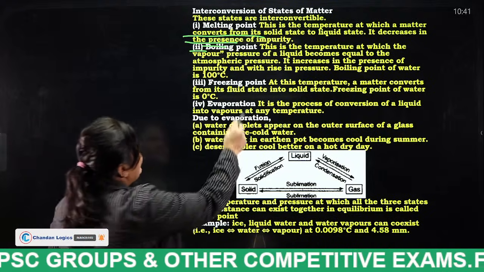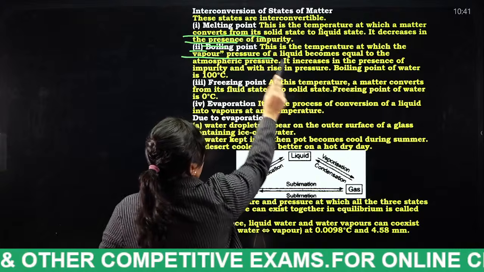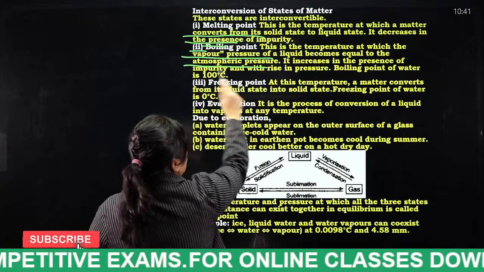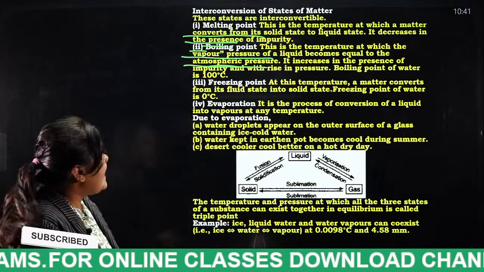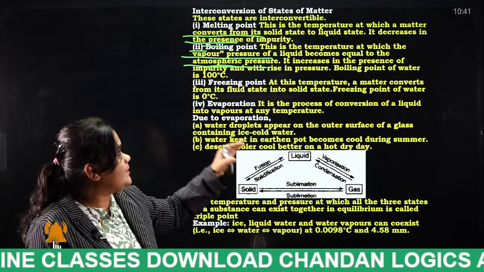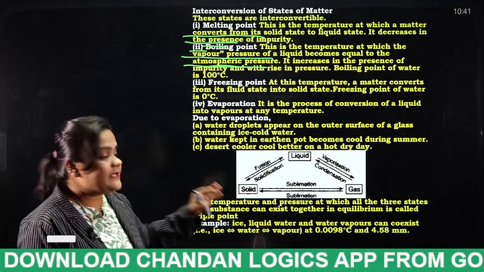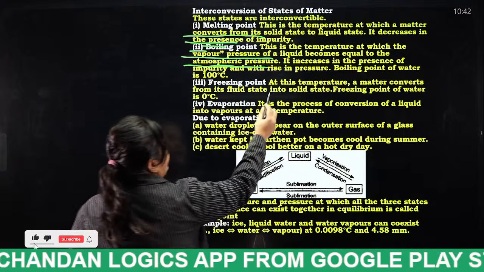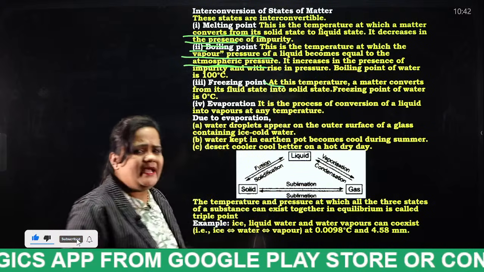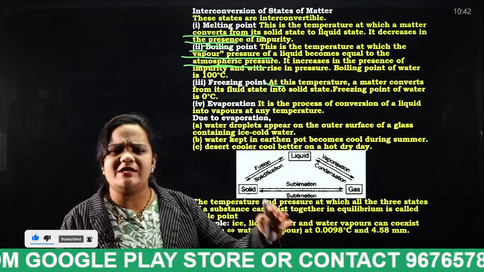Okay, this is the temperature at which the vapor pressure of a liquid becomes equal to the atmospheric pressure. Okay, and what is the example? As I told you, boiling point of water is 100 degrees centigrade. What is freezing point? In general, I can explain. Okay, what is freezing point?